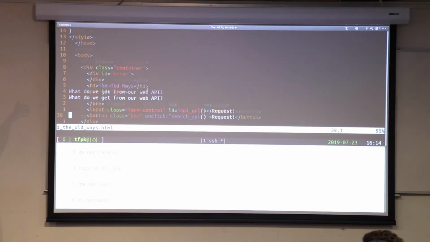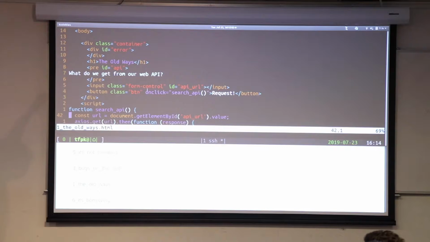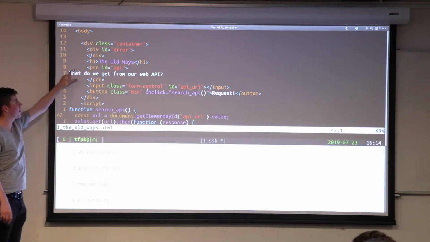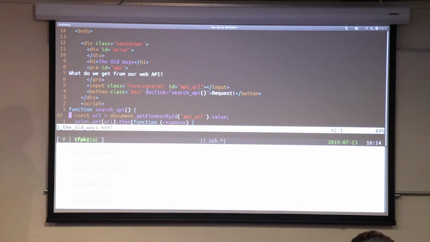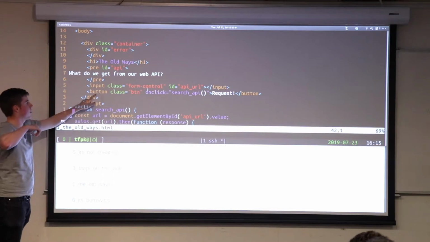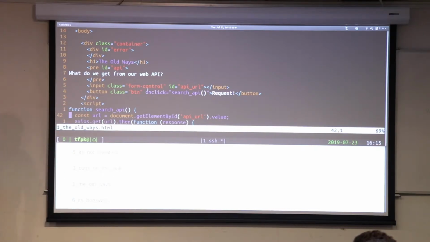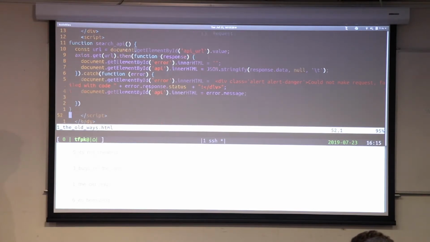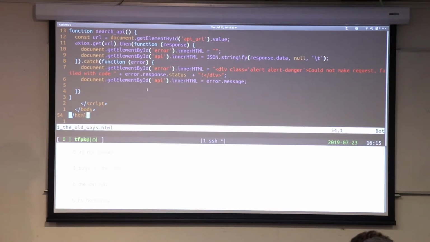We go down a bit. We've got a nice little container which contains the title, contains a little pre-formatted area, which is where we're going to put some text in a second, contains an input with a little bit of text, and also contains a button that lets us make a request. Then contains a JavaScript function, which we've written down at the bottom. I'll talk about that in a second, and that's the end of the file.